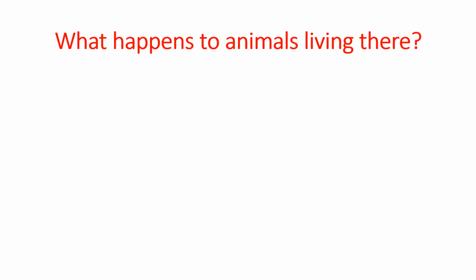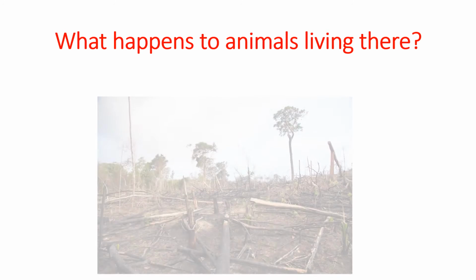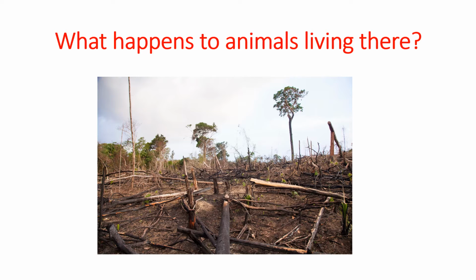So the next question on your activity says, what happens to the animals living there? Of course, they definitely die. For without trees, there is no water, no oxygen, therefore they will die. Okay, so if there is deforestation, animals will die.